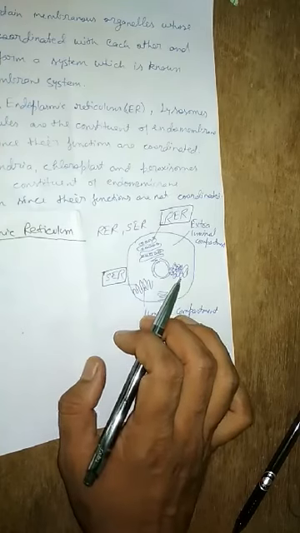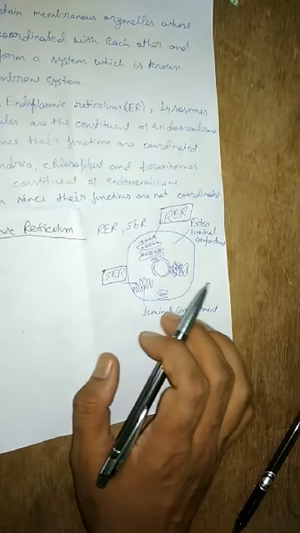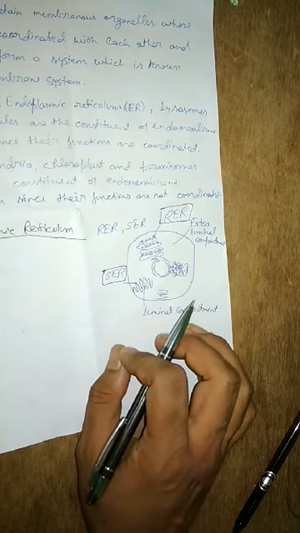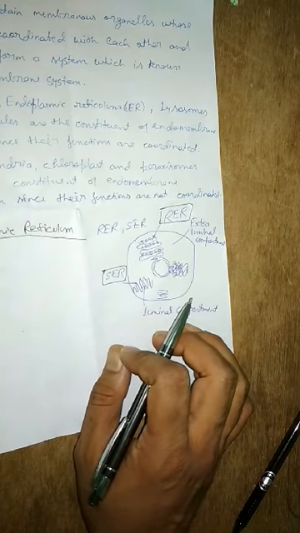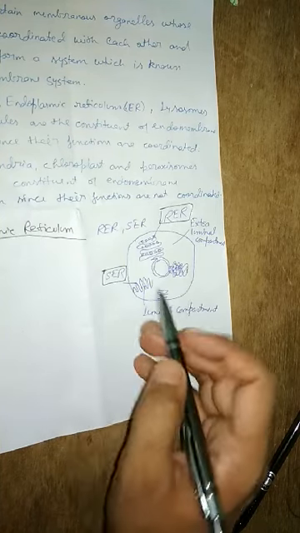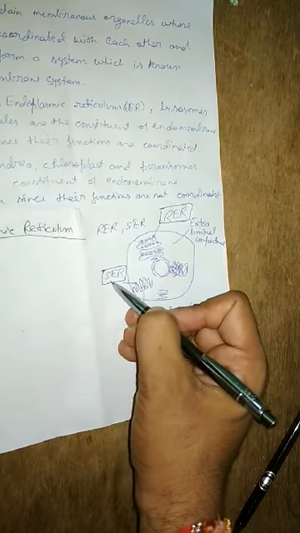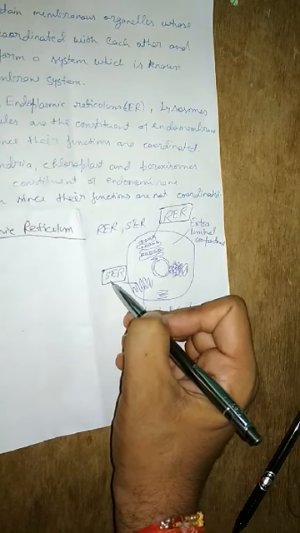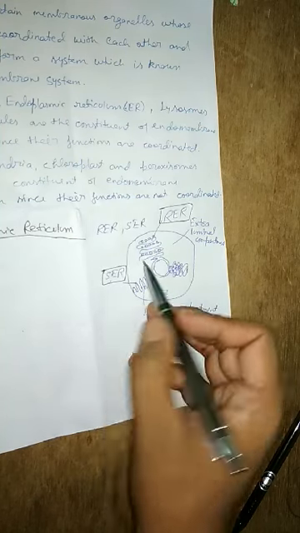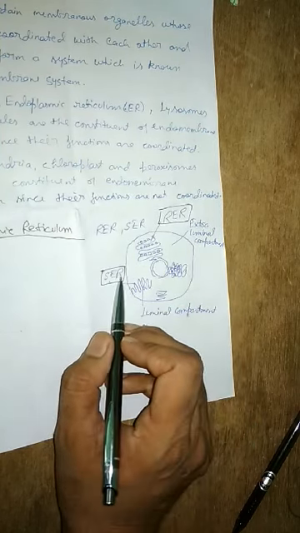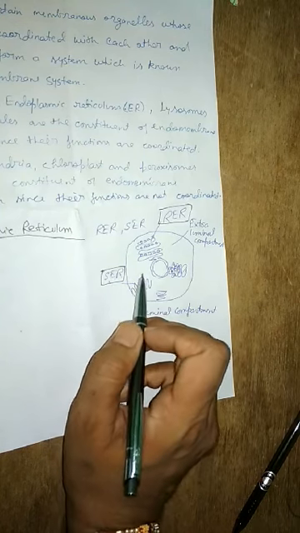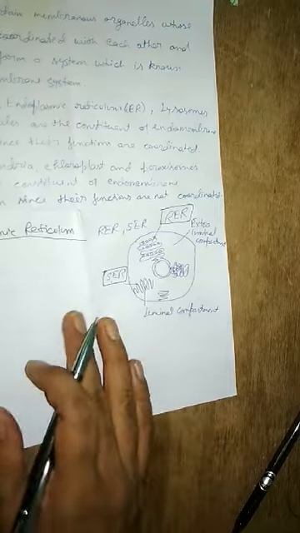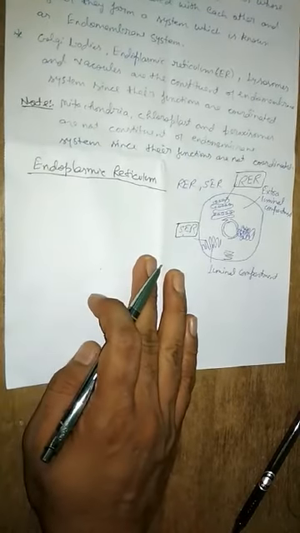Then what about the smooth endoplasmic reticulum? The smooth endoplasmic reticulum is the chief site of lipid synthesis. Okay, means we can say they are involved in the synthesis of lipids. One more thing you should know, steroids also. So lipids and steroids are formed by the smooth endoplasmic reticulum. So this is all about the endoplasmic reticulum that you should know.